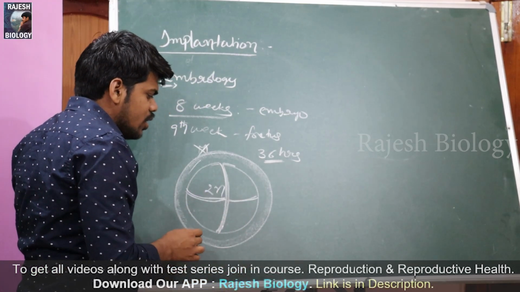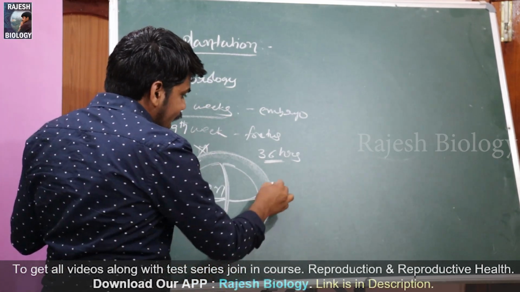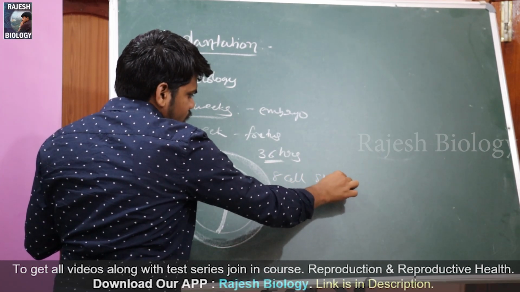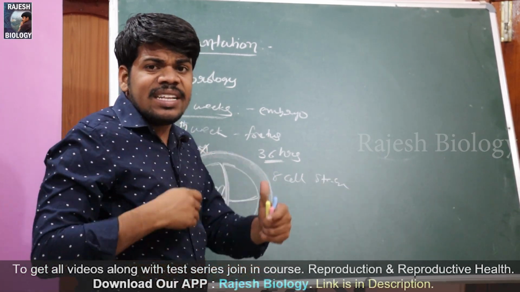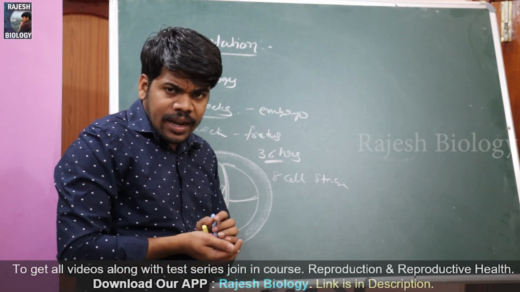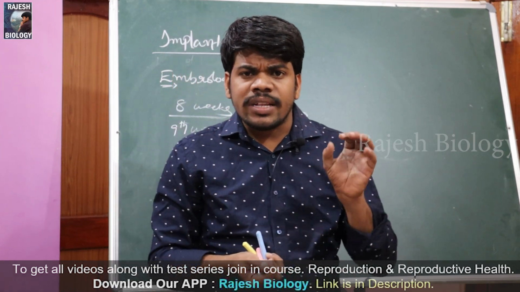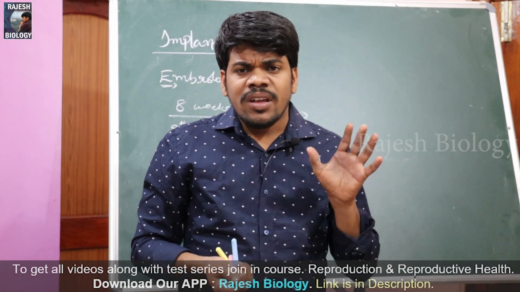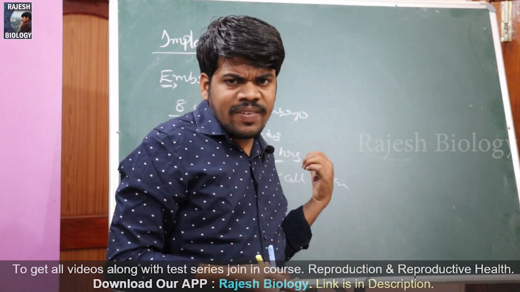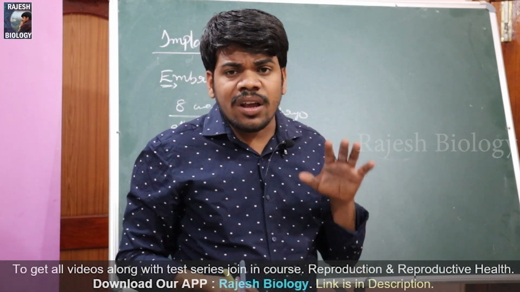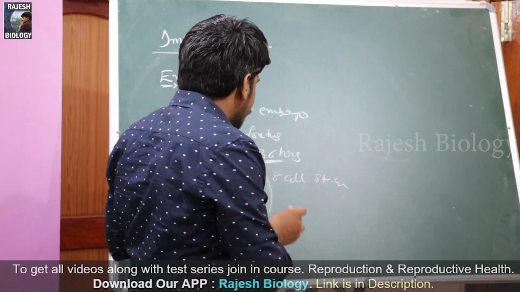The 4 cell stage becomes again an 8 cell stage. 8 becomes a 16 cell stage, like that it is moving. And you should know a few things. All the cells which result from this cleavage are called blastomeres.